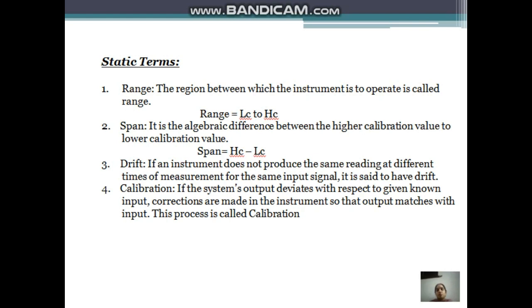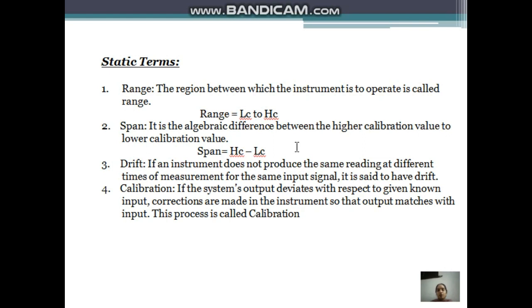Suppose for example you take a thermometer, the range of the thermometer is 0 degrees to 100 degrees centigrade. So the range is lower calibration value to higher calibration value, meaning 0 to 100. The second one is span. It is the algebraic difference between the higher calibration value and the lower calibration value. Take the same example. What is the range of the thermometer? 0 degrees centigrade to 100 degrees centigrade. So span is higher calibration value minus lower calibration value, that is 100 degrees centigrade minus 0 degrees centigrade.